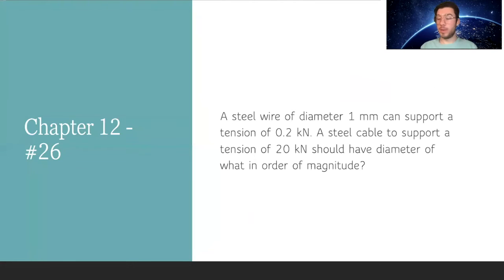All right, so let's move on. For chapter 12, I chose to do number 26. This question says that a steel wire of diameter 1 millimeter can support a tension of 0.2 kilonewtons. A steel cable to support a tension of 20 kilonewtons should have a diameter of what, in order of magnitude?